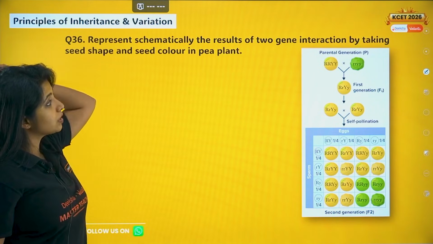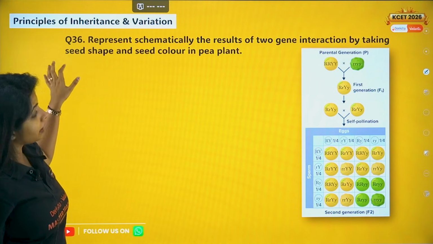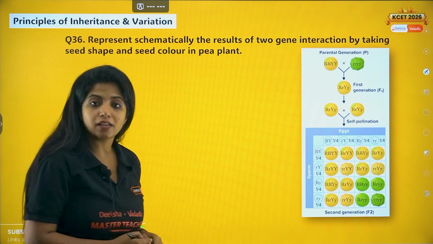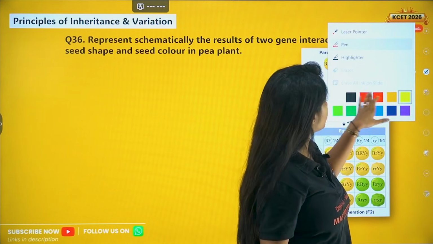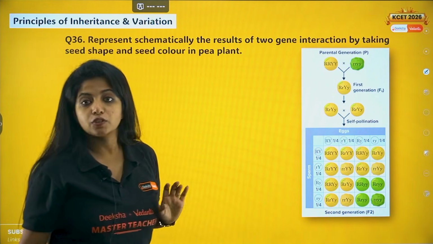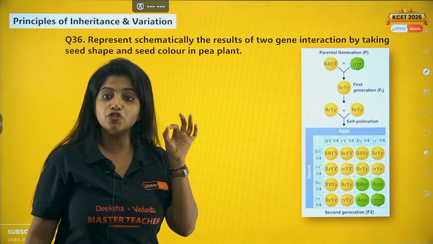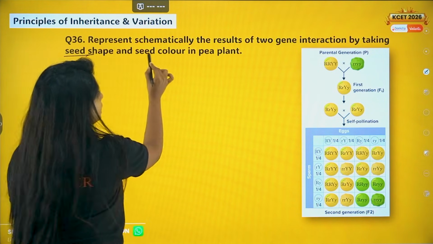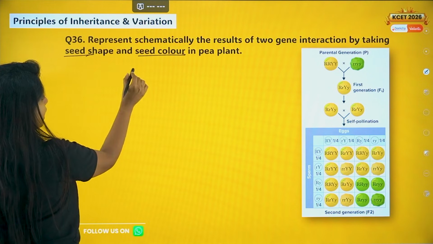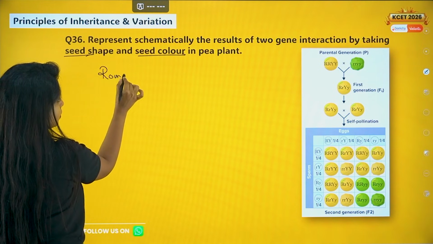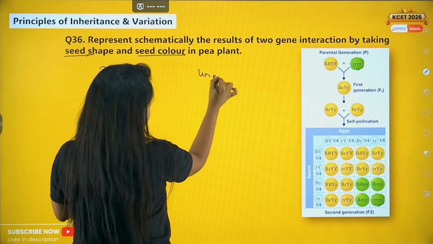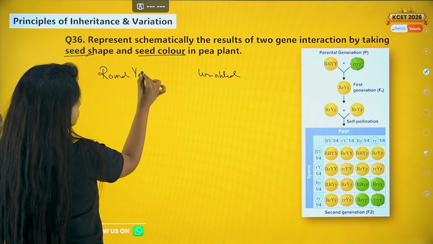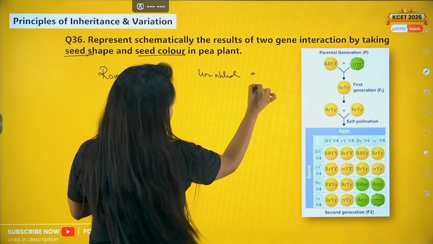Represent schematically the results of two gene inheritance interaction by taking seed shape and seed color in pea plants. So basically you are being asked about the dihybrid cross experiment. Seed shape and seed color, my dear children. So seed shape, suppose I have round, and over here I have wrinkled plant. And seed color, I have yellow, and over here I have green.